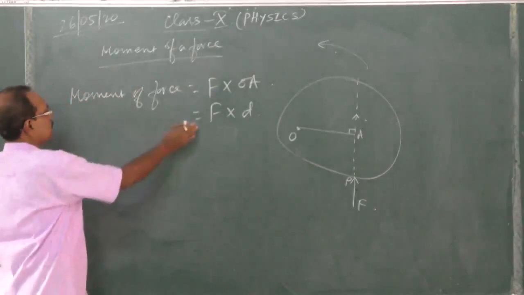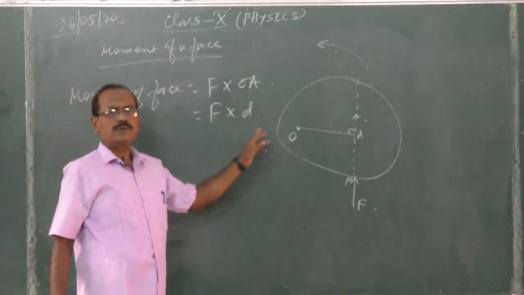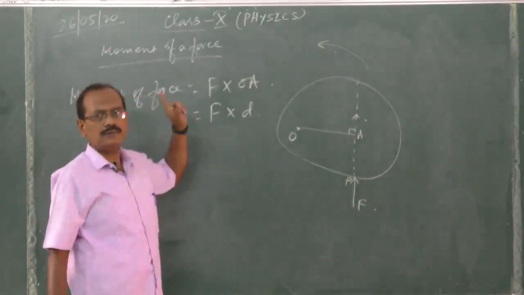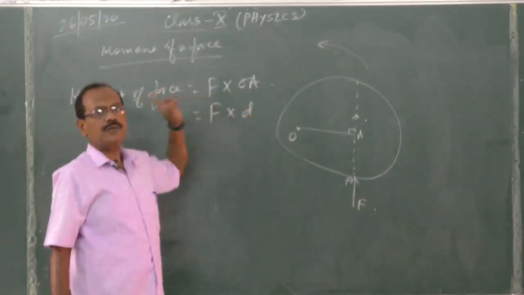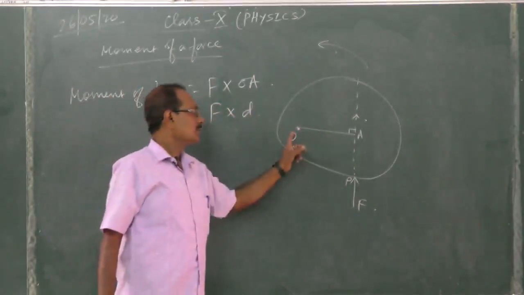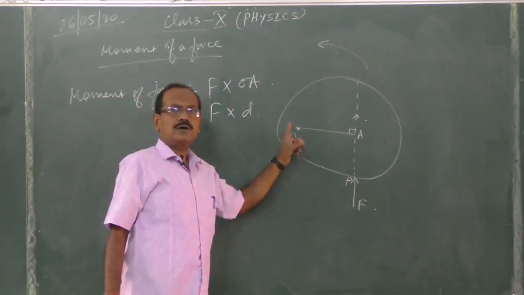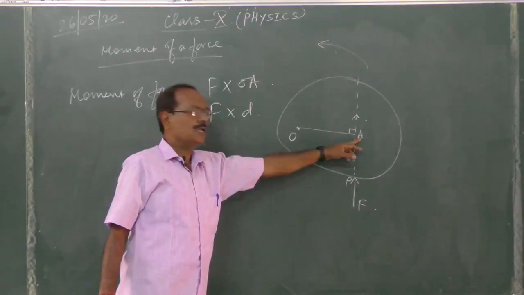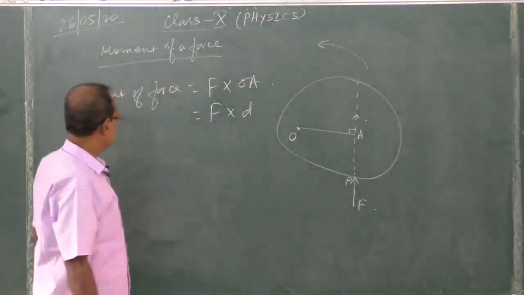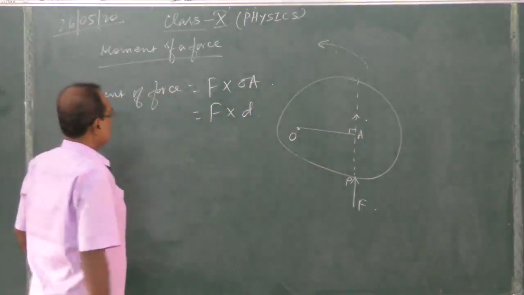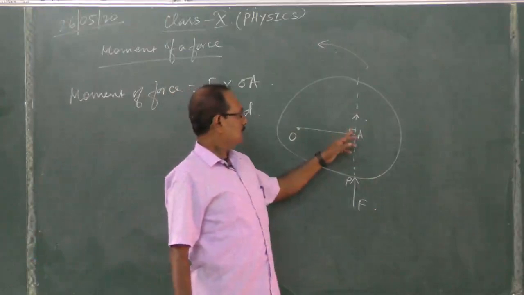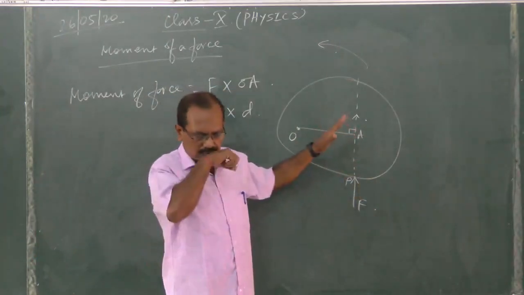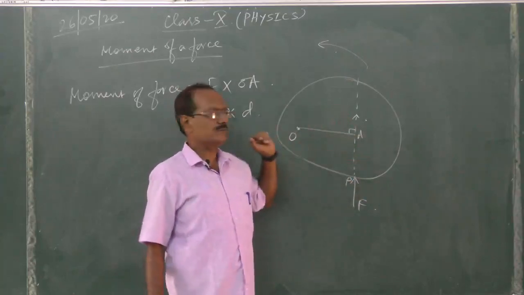So the factors affecting the moment of a force are: number 1, the force applied; number 2, the perpendicular distance from the pivot point or axis of rotation to the line of action of the force. If the distance is perpendicular, the moment of force will be maximum.